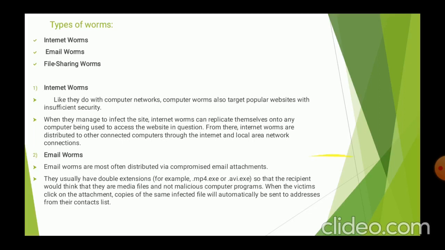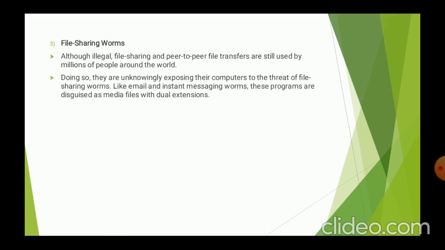The last one is file sharing worms. File sharing and peer-to-peer file transfers are still used by millions of people around the world. They are unknowingly exposing their computers to the threat of file sharing worms, like email and instant messaging worms. These programs are disguised as media files with dual extensions. When the victim opens the downloaded file to view it or listen to it, they will download the worm to their computer. Even if it seems that the user has downloaded an actual playable media file, an executable malicious file could be hidden in the folder and discreetly installed when the media file is first opened.